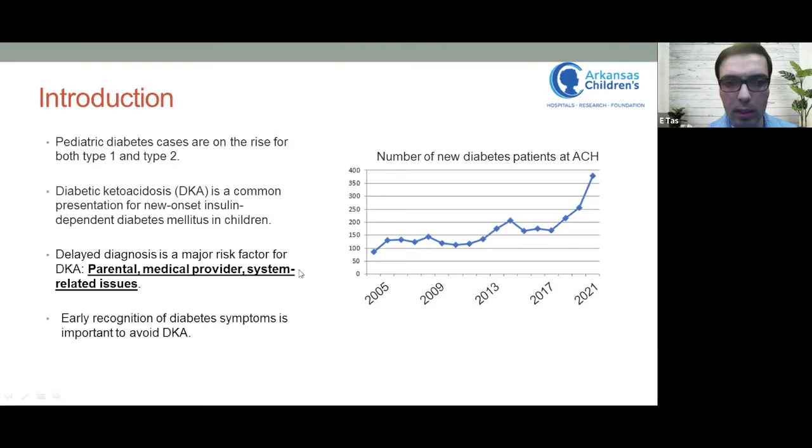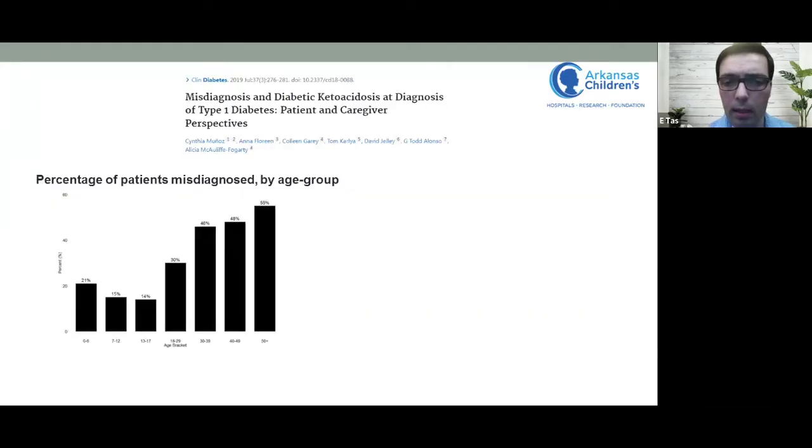DKA is a common presentation for new onset insulin-dependent diabetes for both type 1 and type 2, and delayed diagnosis is the major risk factor, and there are certain factors that affect the delayed diagnosis, such as parental factors, medical provider factors, or system-related issues. But early recognition of diabetes symptoms is important to avoid DKA admissions. It's not a new concept.